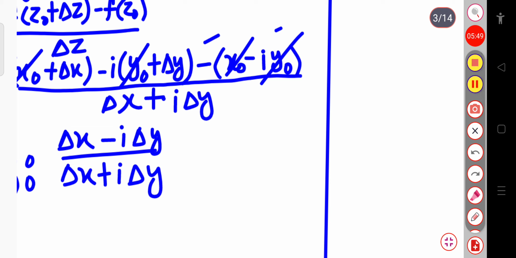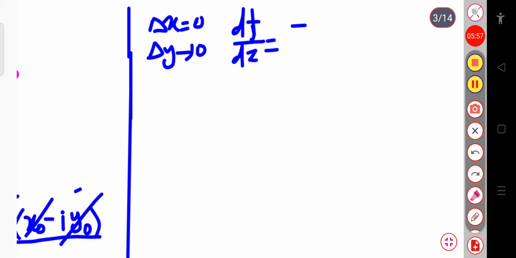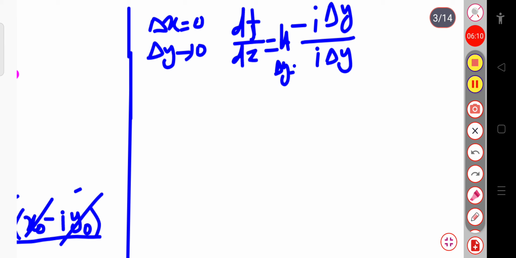So, in place I am writing first delta x equal to 0. It means that minus i delta y divided by i delta y, where delta y tends to 0. Here I am writing limit delta y tends to 0 because we have already put delta x equal to 0. So, i gets cancelled, delta y gets cancelled, and the remaining term will be equal to minus 1. This is our first condition.